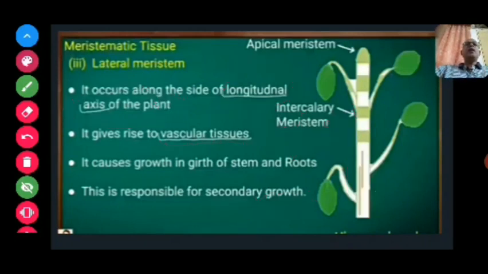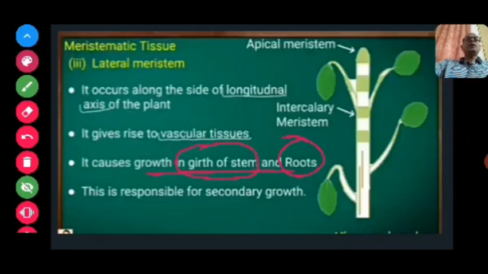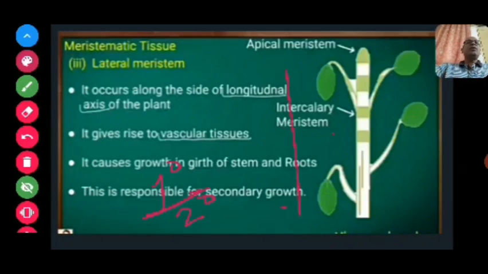Now this tissue, the lateral meristem, causes growth in the girth of the stem and root, and that's why it is responsible for secondary growth. I have told you about two different types of growth. The first one is primary growth, and the other one is secondary growth. Primary growth is responsible for longitudinal development, that is, elongation of the stem and root, while secondary growth is responsible for the expansion of girth.